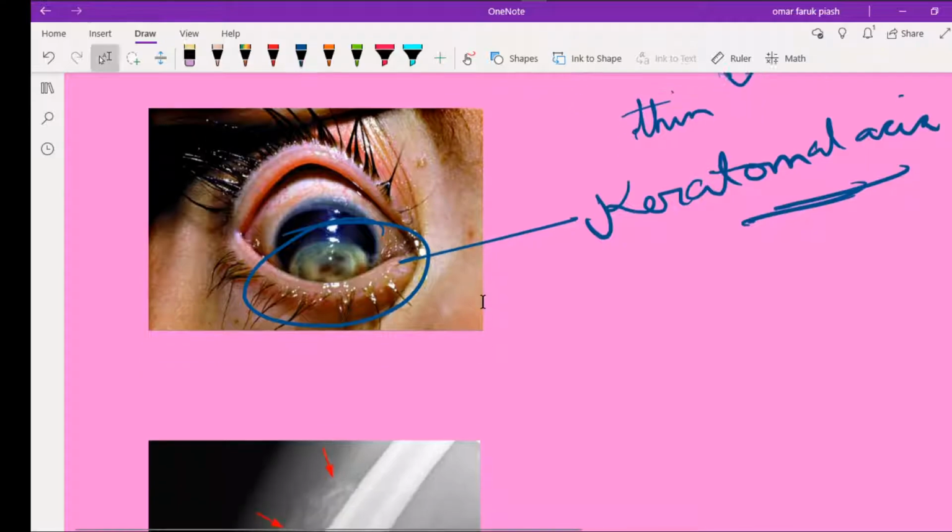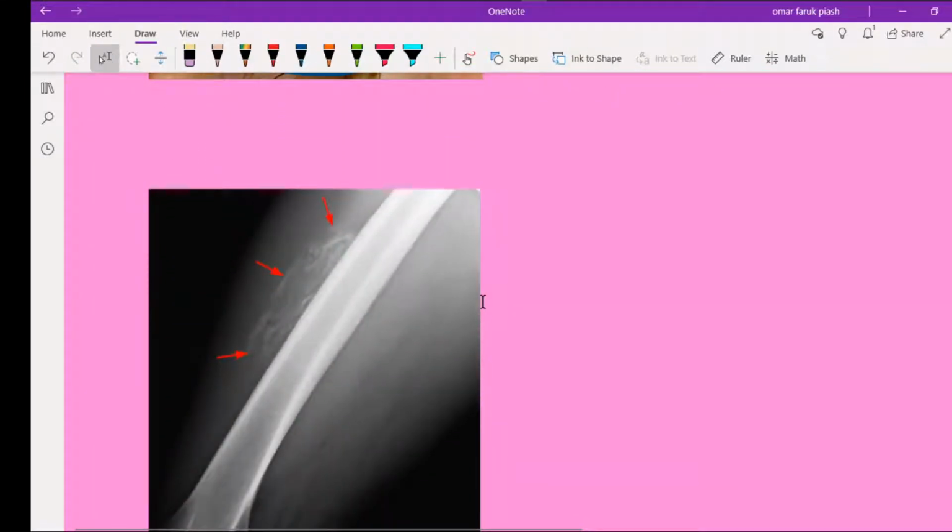Another example of metaplasia is this. This is the picture of myositis ossificans. This is the calcified area, and it can be separated from the rest of the bone.